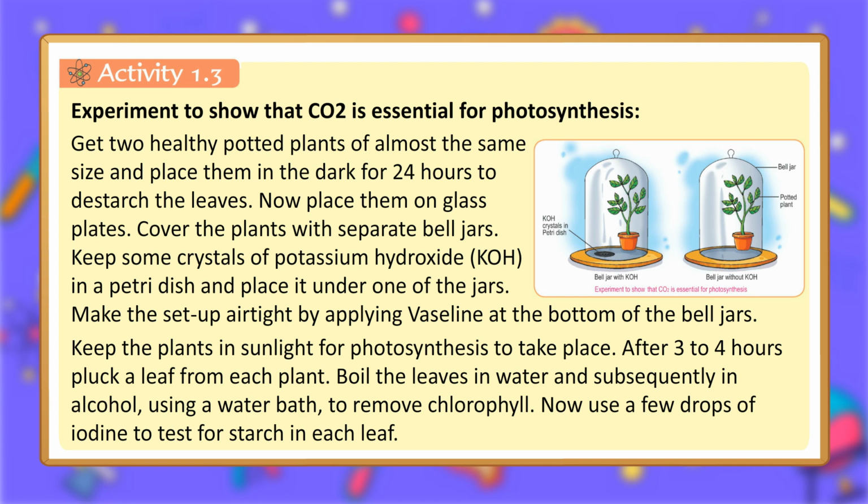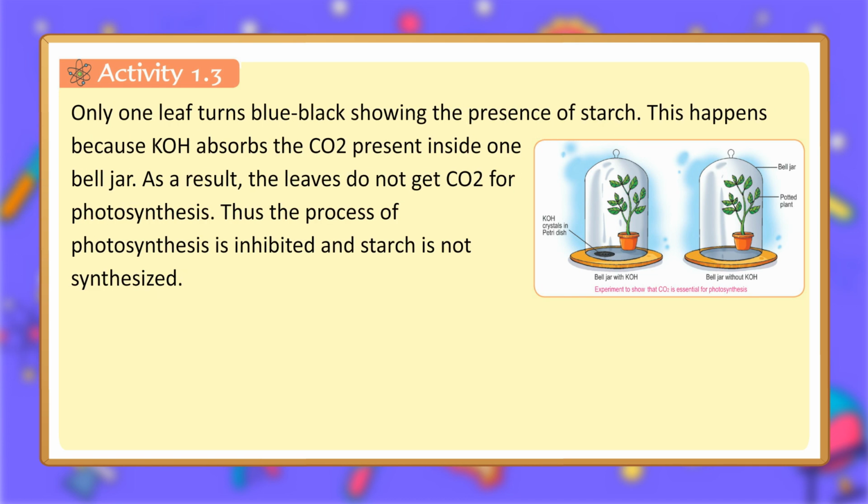Now use a few drops of iodine to test for starch in each leaf. Only one leaf turns blue-black, showing the presence of starch. This happens because KOH absorbs the CO2 present inside one bell jar. As a result, the leaves do not get CO2 for photosynthesis. Thus the process of photosynthesis is inhibited and starch is not synthesized.